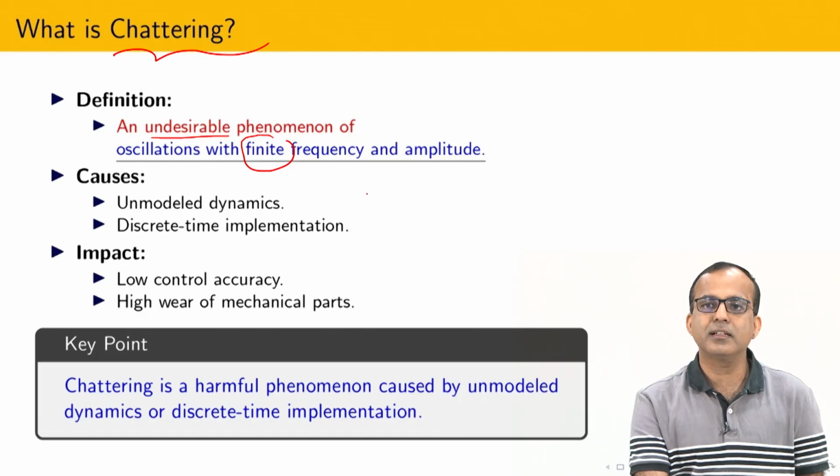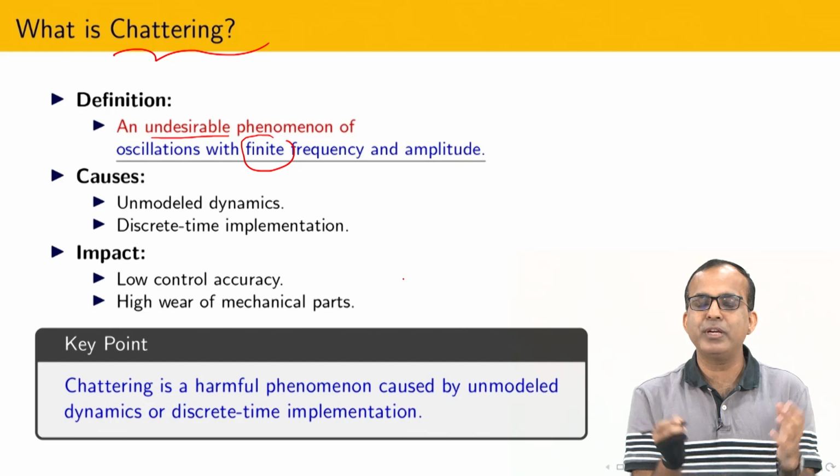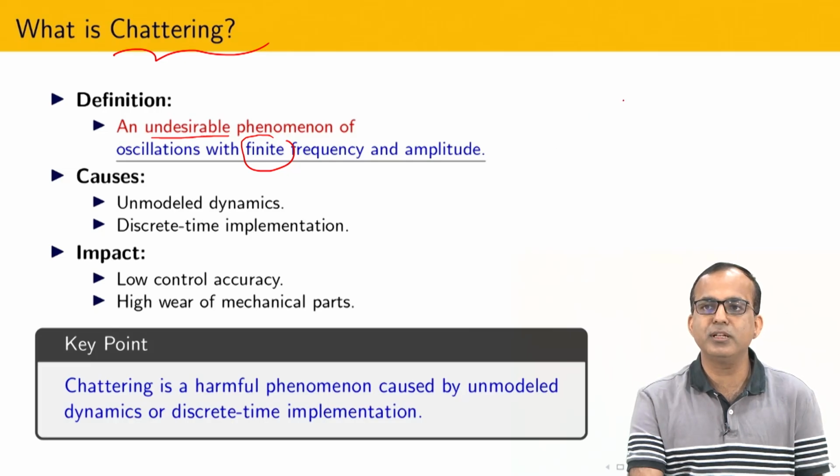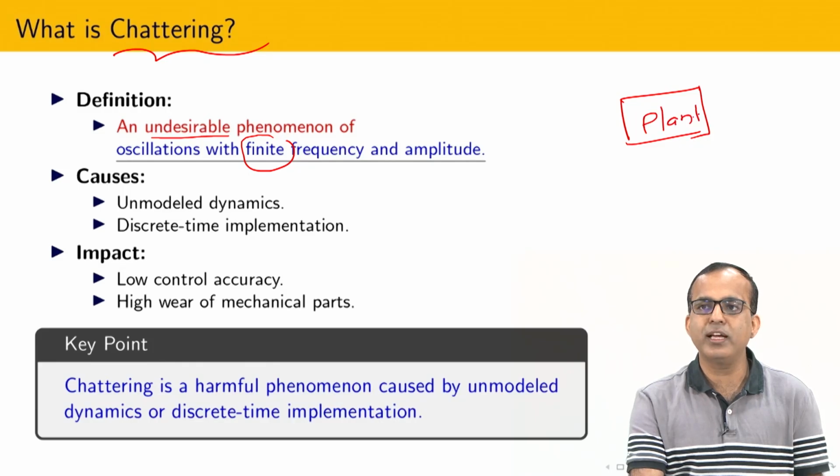Why does this come into the picture? Because whenever we are constructing the sliding surface or sliding mode control, the first step is modeling the plant. During this modeling we neglect some parts which have very fast time constants.